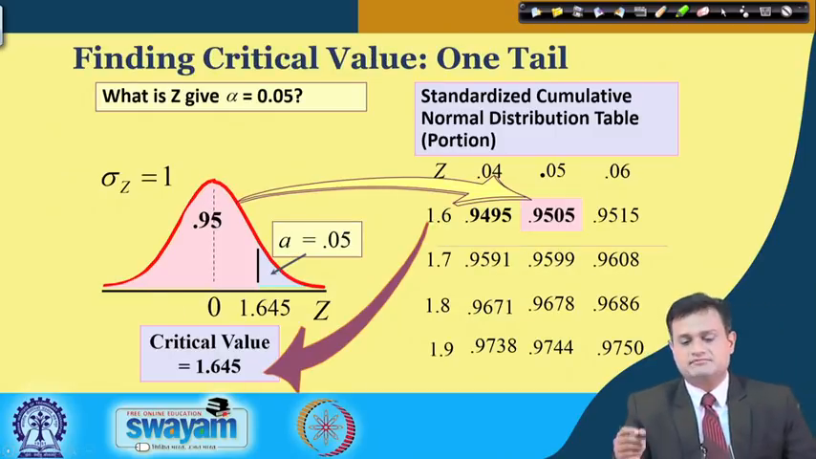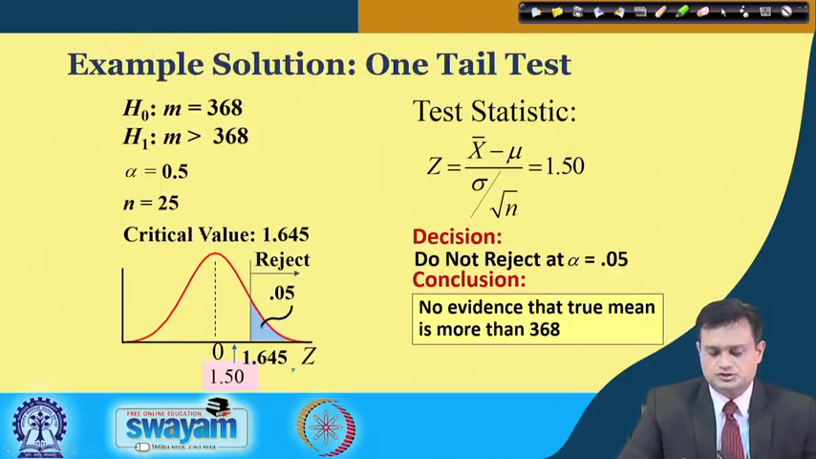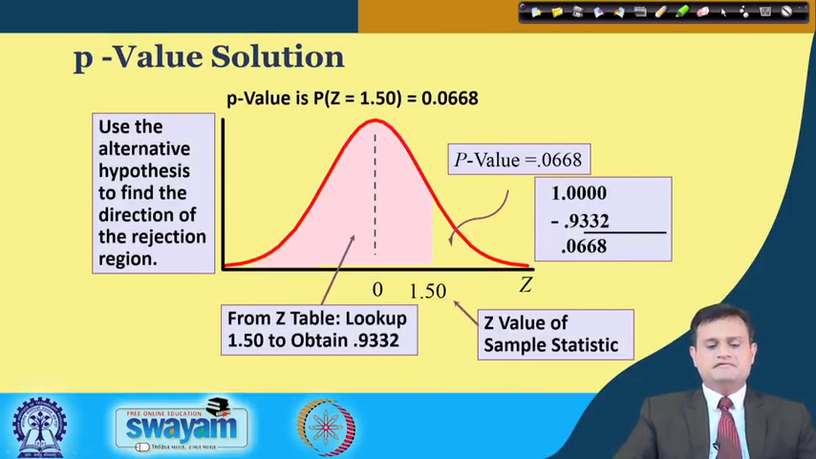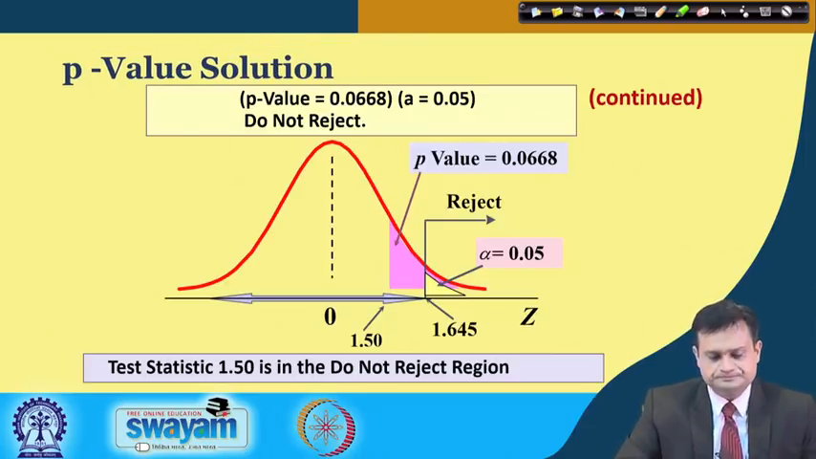Okay, this was the table. So do not reject at alpha 0.05. Now the p-value is 0.0668, and if I go by even the p-value, I would get the same result, that is, do not reject the null hypothesis.